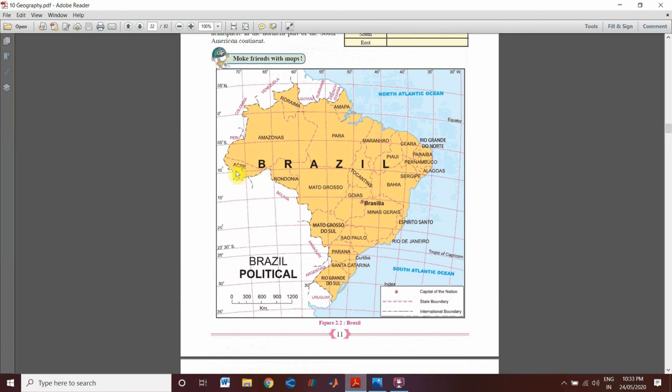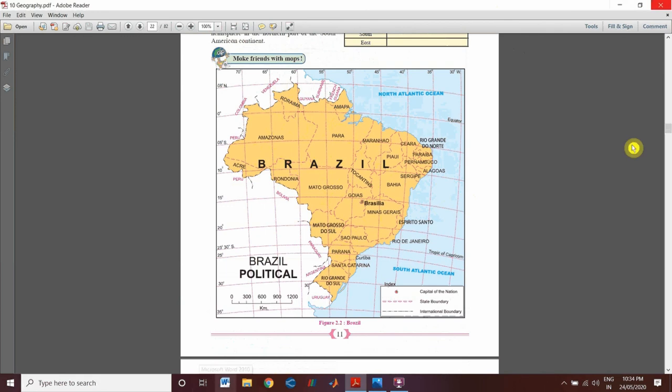There are a total of 26 states in Brazil. That is Acre, Roraima, Amapa, Para, then Rondônia, then Mato Grosso, then here it is Sao Paulo, Paraná. These are all the states of Brazil. Now today we are going to talk about the location and extent of Brazil. First we will see the latitudinal extent of Brazil.